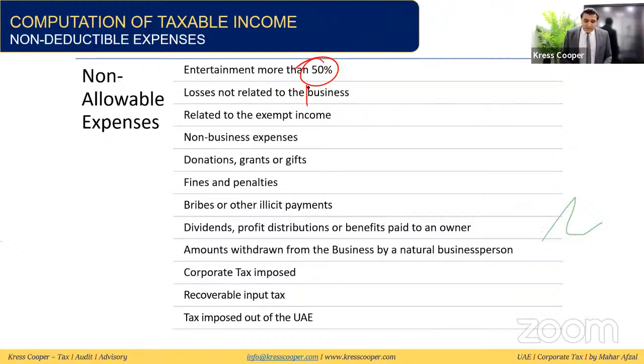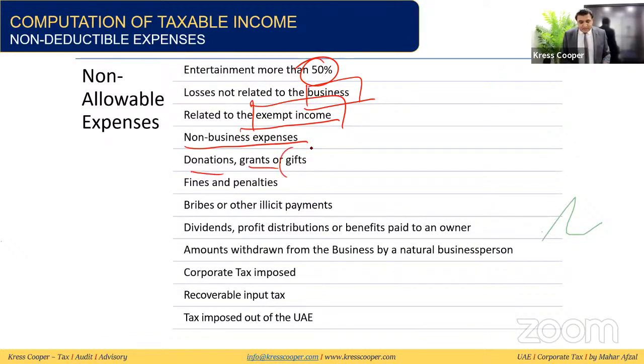Losses not related to the business are not allowed. Basically, we know one business loss can be adjusted against other business loss if the previous conditions we have discussed are fulfilled. Otherwise, losses cannot be adjusted. Related party exempt income: anything related to exempt income is exempt, so expenses will not be allowed. This is an apple to apple comparison. Income is not subject to tax, so expenses will not be allowed for tax purposes. Non-business expenditure will not be allowed to calculate the taxable profit.